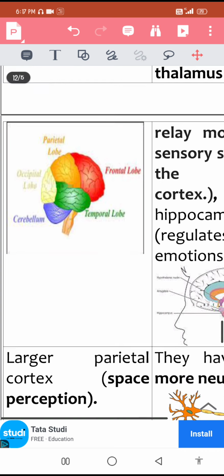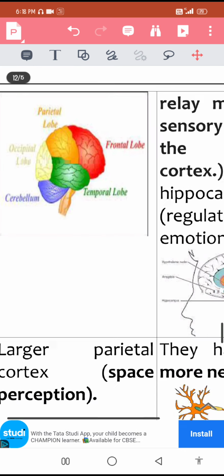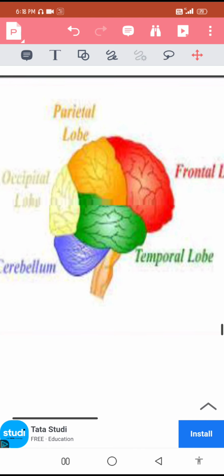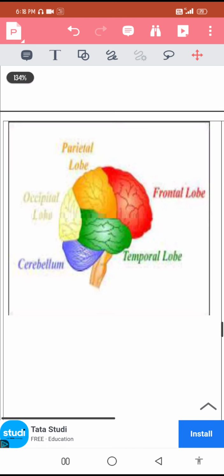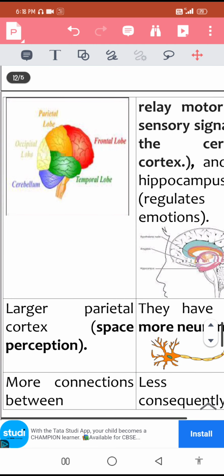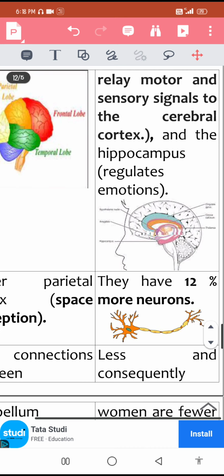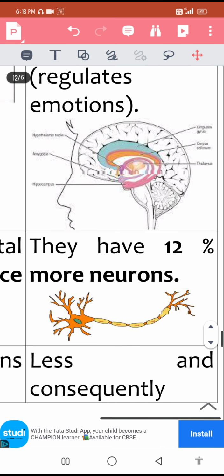Okay, then one more difference lies here. Men have a larger parietal cortex of cerebral hemisphere that's shown in orange here. Because of it, they have better space perception while they are driving, riding, or swimming. On the flip side, women have 12% more neurons in their brains.